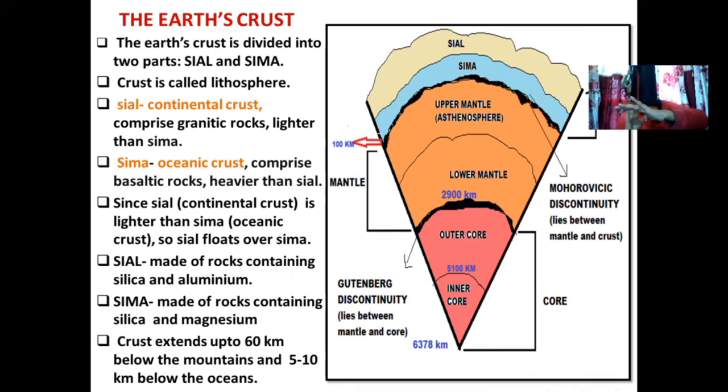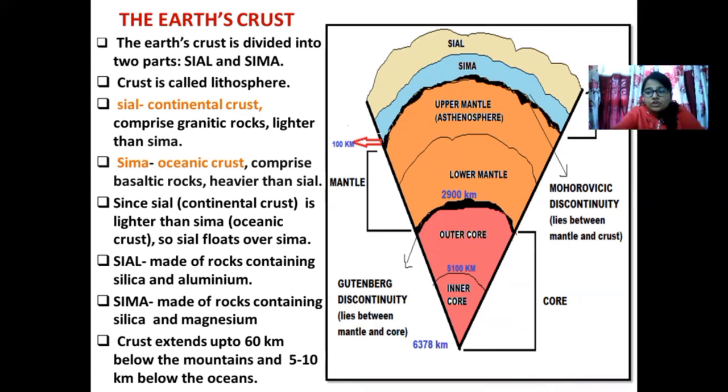That means if this is the mountain, this much amount of the crust should be below the mountain to support what is standing on the surface of the earth. Again, if this is the plateau, obviously of lower elevation than the mountain, then a very small portion of the crust should be below the plateau in order to support it. That is only what it is written over here.